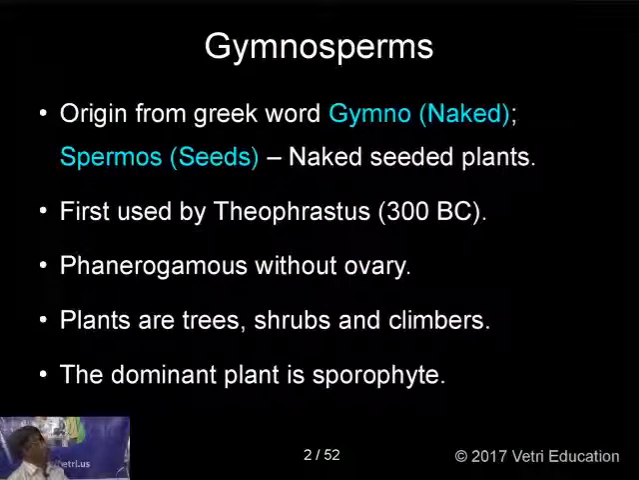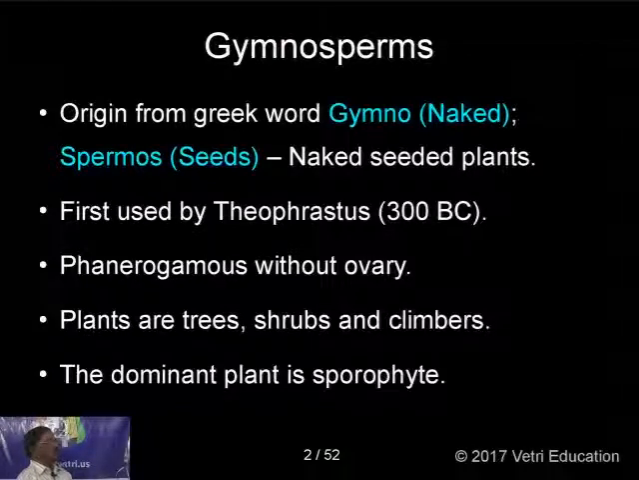Now you see the origin of the word gymnosperms: gymno means naked. Naked means not protected, not covered, and spermos means seeds. So the seeds are not protected, that is, the seeds are not inside the ovary. If you look at angiosperms, take a mango fruit where the seed is inside the fruit. The outer part is called the ovary, and inside it the ovule is developed into a seed. Whereas here there is no ovary at all. Simply these seeds are attached to the plant. So these are naked seeded plants or unprotected seeded plants.